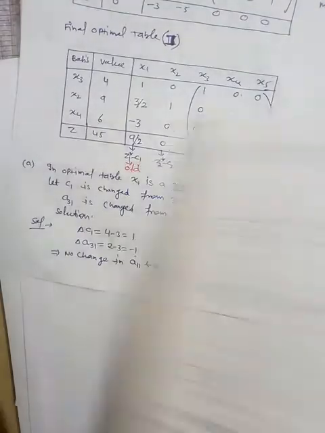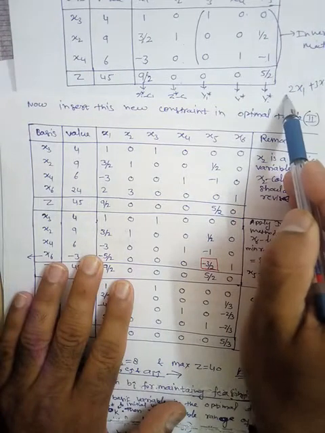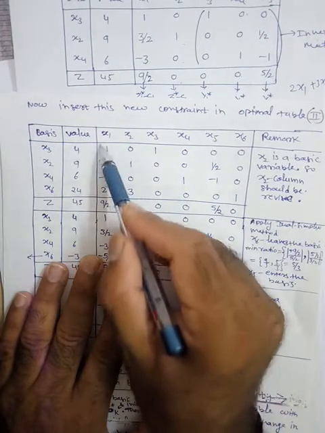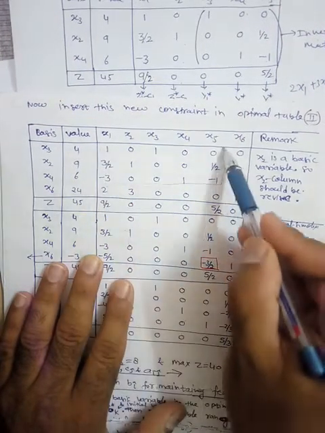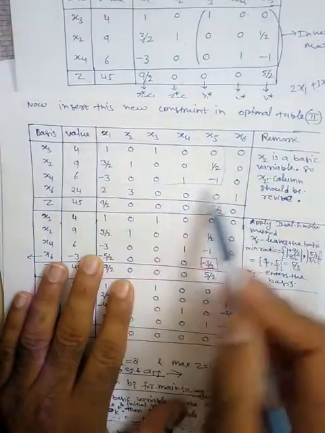So how to insert this? Let's see. First you have to insert this. The coefficient of x1 is 2, so write down 2 here. The old table is as it is, the same.